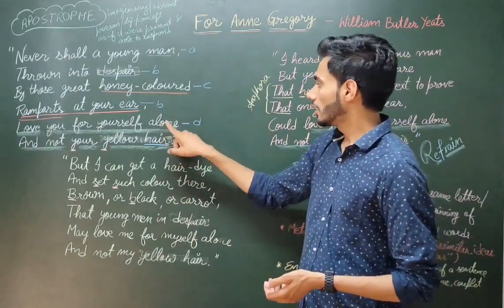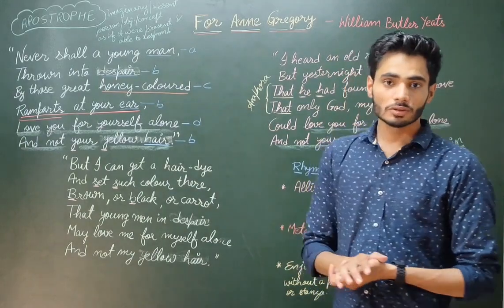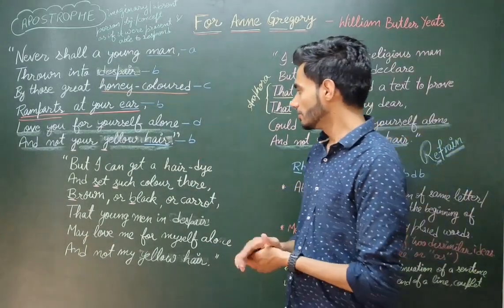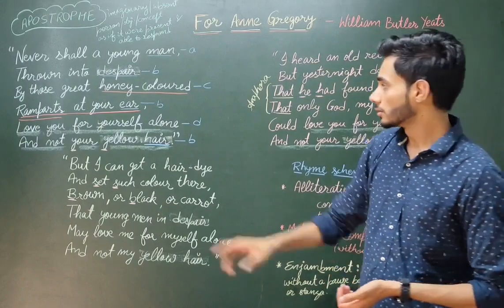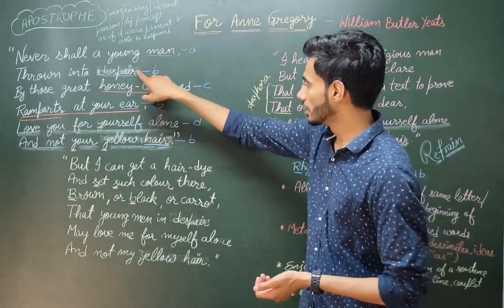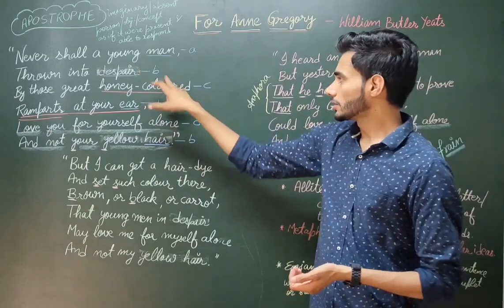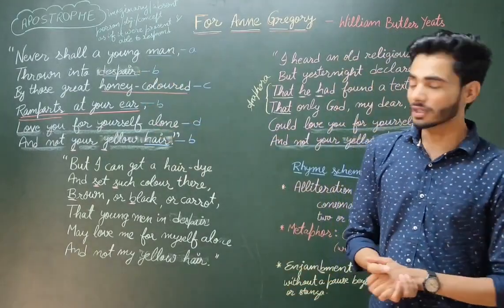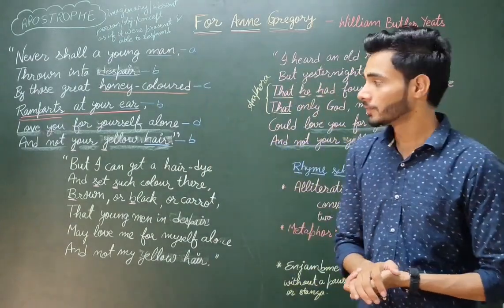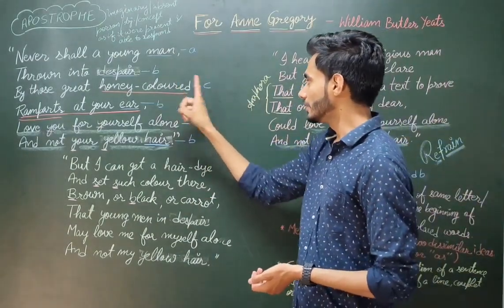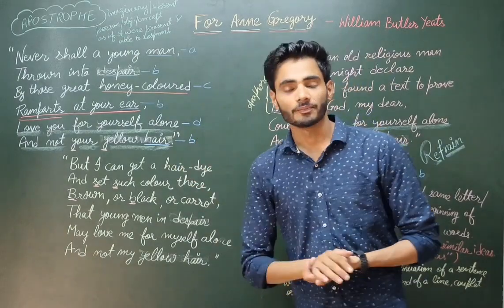Next, alone. Alone is a completely different sound, so we represent it with the letter D. And the final word is air. All three of these sound similar, so we represent them with the same letter, that is B. So the rhyme scheme is A, B, C, B, D, B.